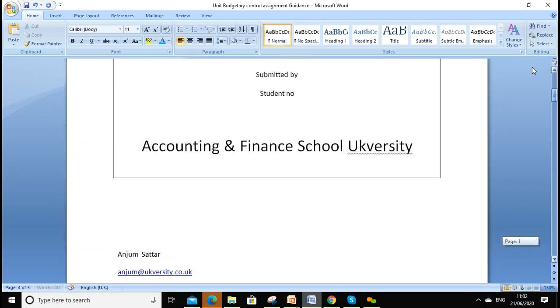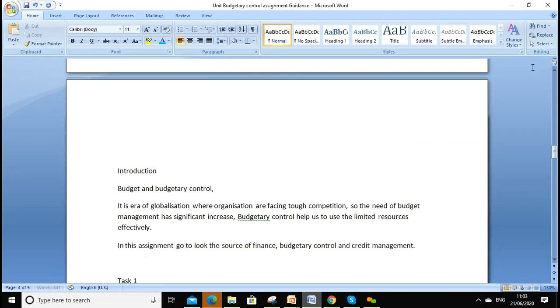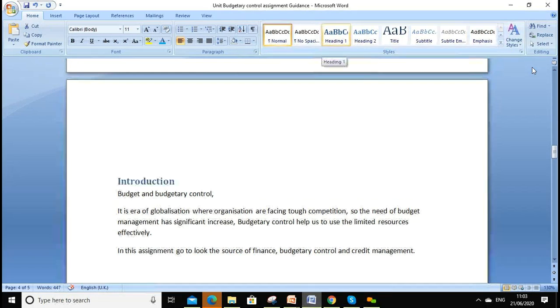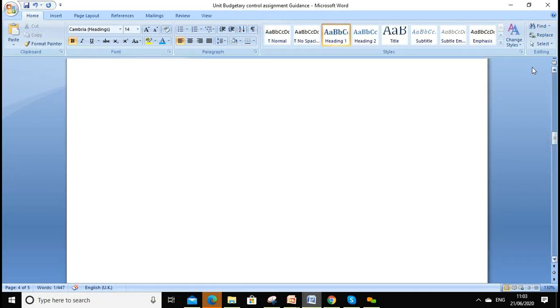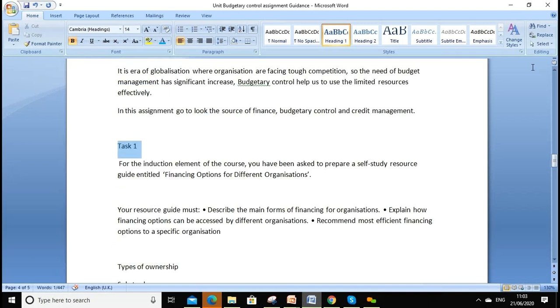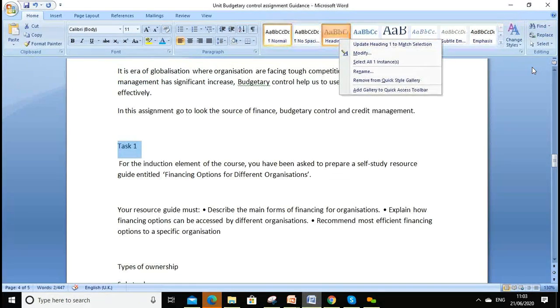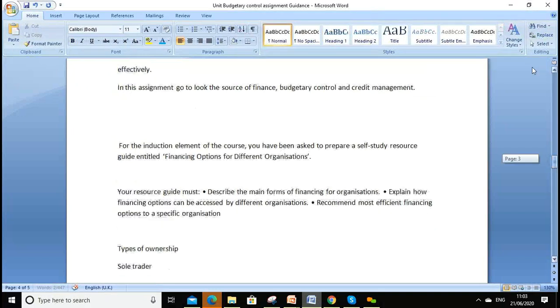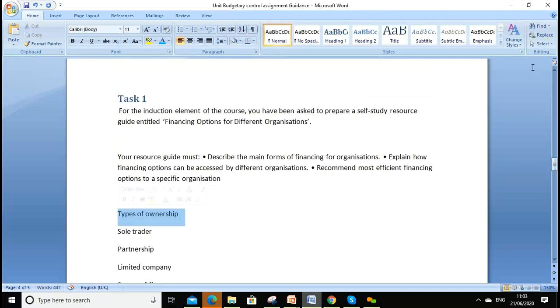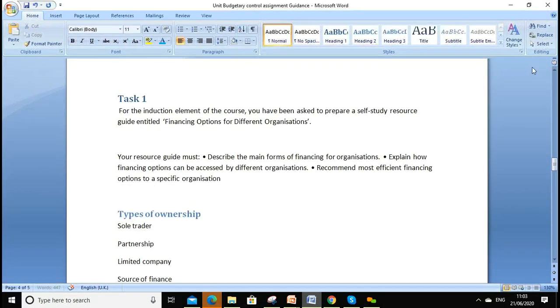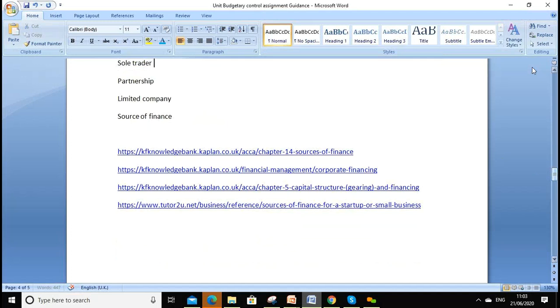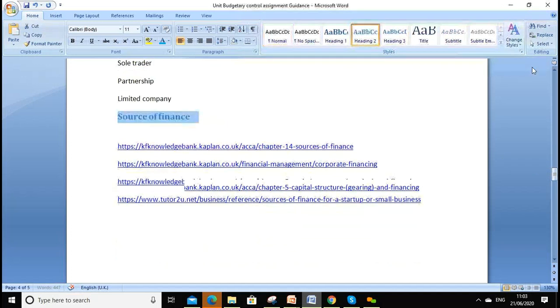First of all, of course, you have a title page, leave the second page for it. Then you need to click Home, click Heading 1. And that's it. Heading 1 is your major heading, so that's my Heading 1. Then we have task 1, so click there, this is our task 1. That's my major heading as well. Types of ownership I want to give, that should be my Heading 2 subheading. If you want further, sources of finance, that's also my Heading 2.